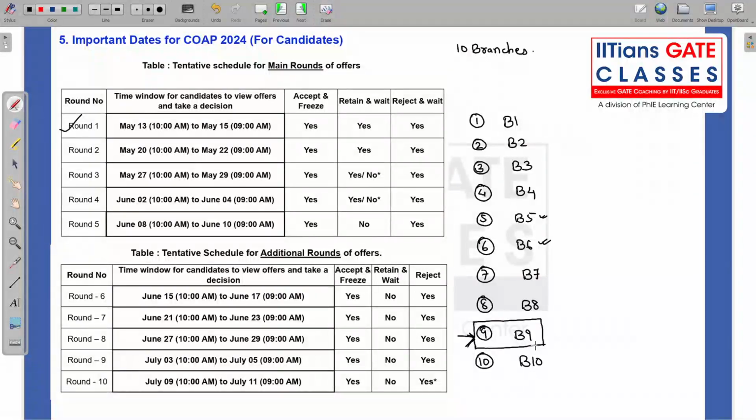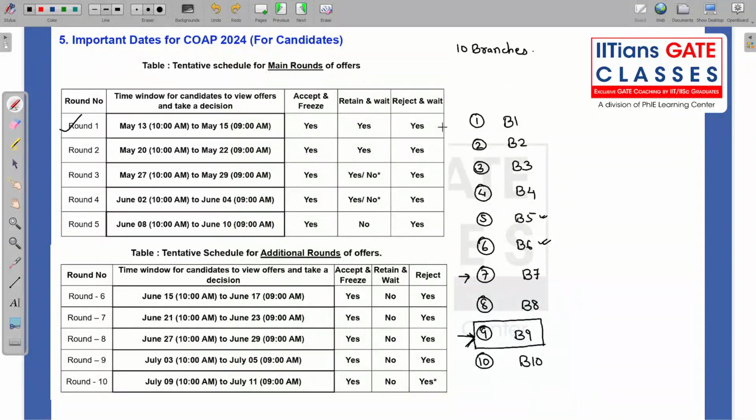Suppose in round two, you get B7. Once again, if you are happy, you can press accept and freeze and the same procedure that I have explained. Now, once again, suppose in your round two, you get B7 and you think that, okay, I might get a better option. So you can press retain and wait. And reject and wait, I have already explained the procedure, so I am not repeating.